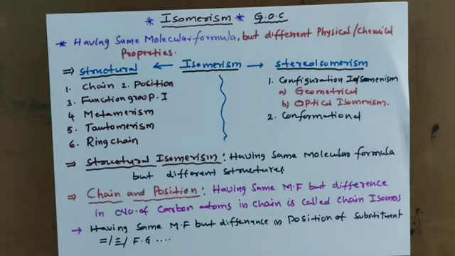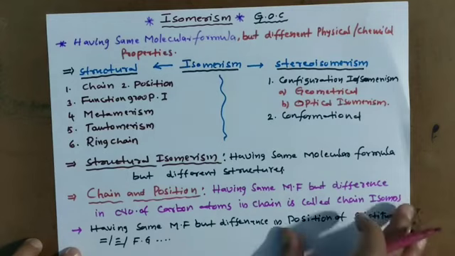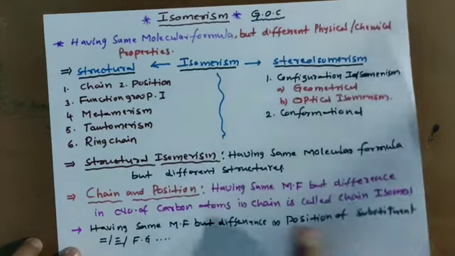Clear? These two I am going to explain to you today. Let me start with an example. I am taking alkanes first to explain position and chain isomers.